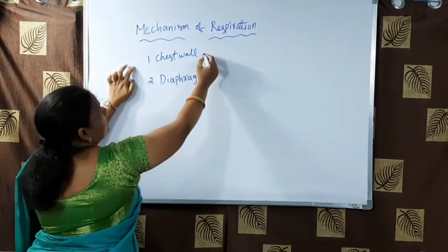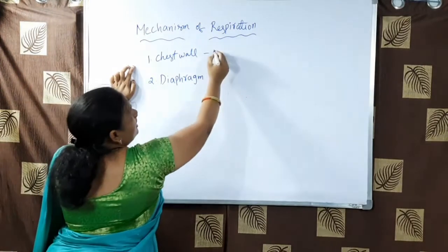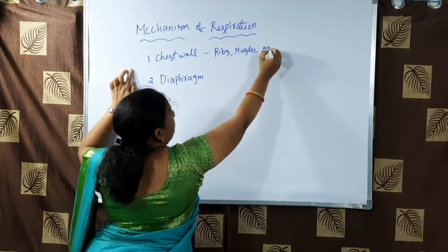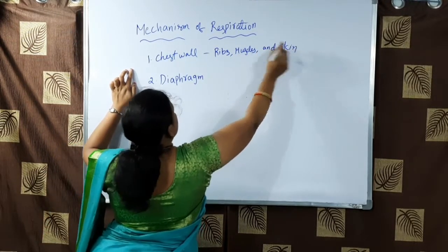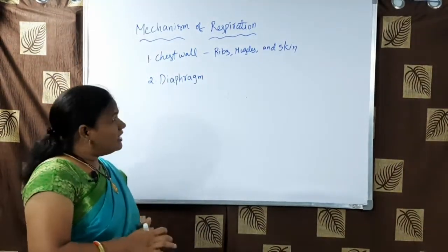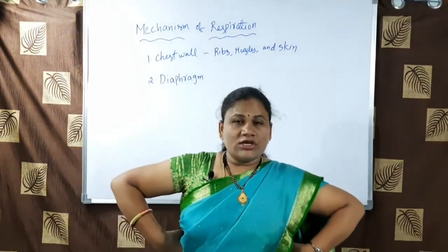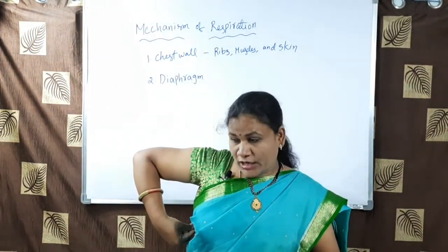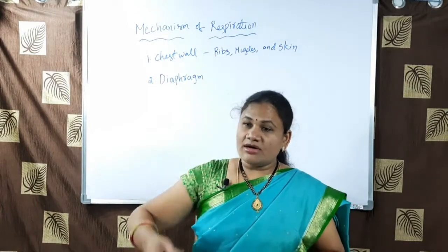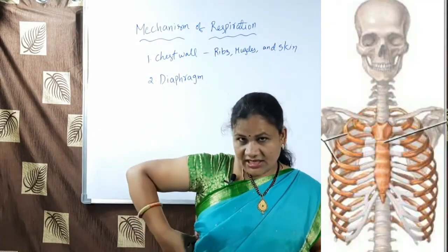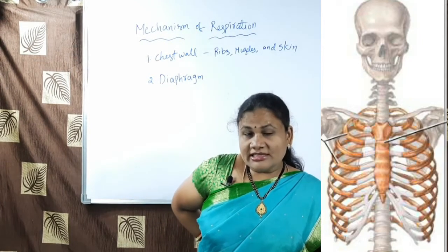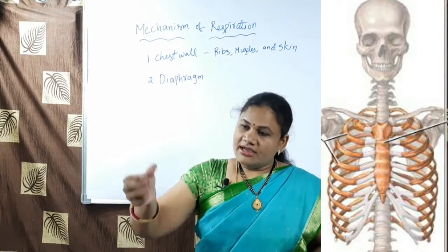This chest wall includes ribs, muscles and skin. So what does the chest wall contain? Ribs, muscles and skin. If you touch here, you can feel your ribs. If you run your finger along your ribs, finally these ribs are attached to the spinal cord downwards. Here at the back, these ribs touch the spinal cord downwards.